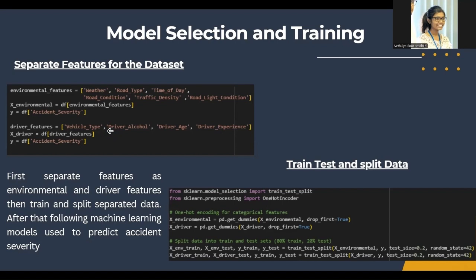Then we split the dataset into training and testing sets with 80% used for training and 20% for testing. This process ensures that our models learn from historical data while being evaluated on unseen data to assess performance.